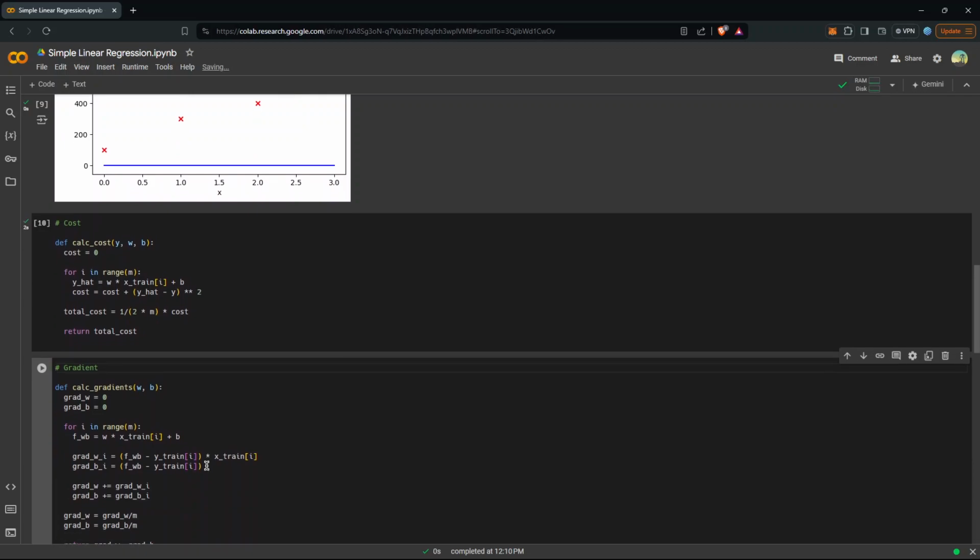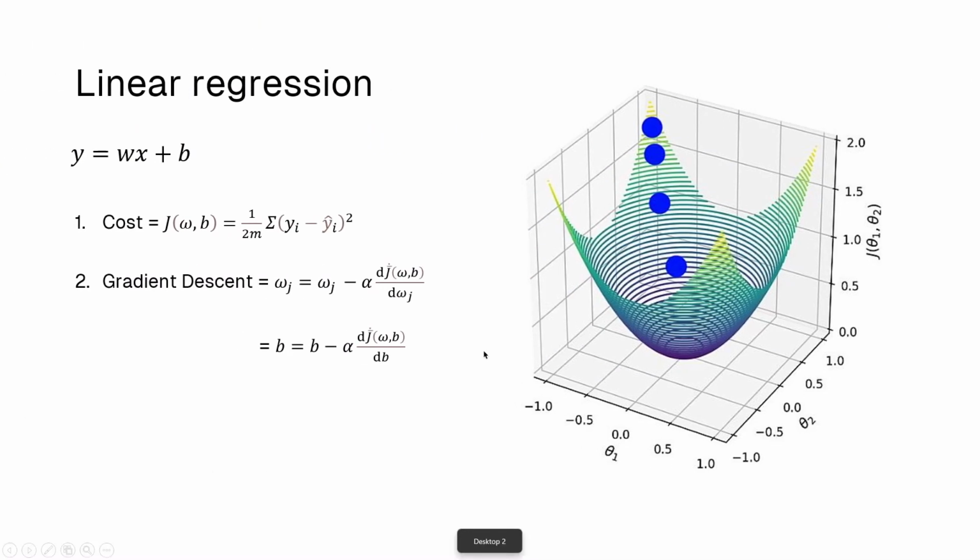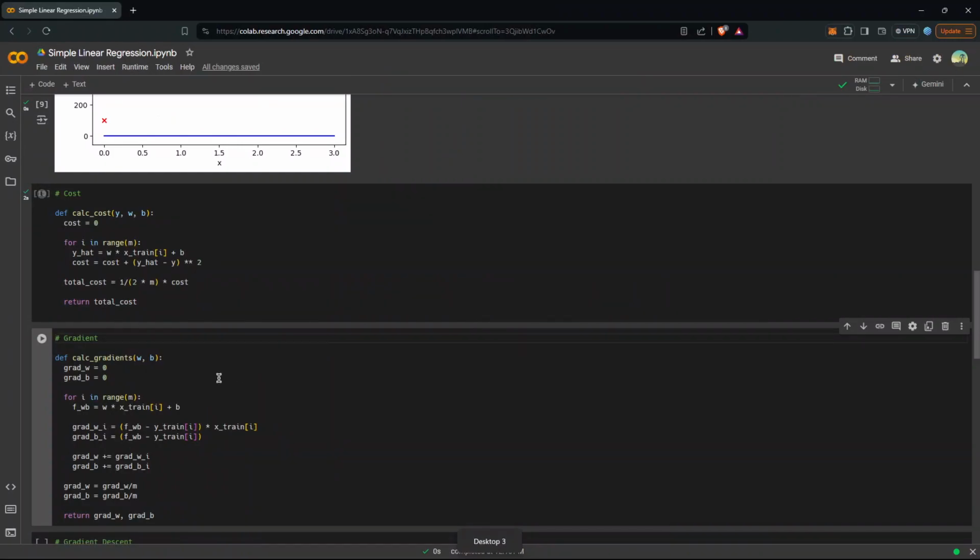After this, we try to calculate the gradients. What do we mean by gradients? By gradients, what we mean is this part over here, the part where we calculate how much the cost changes for w and b. There's an equation for this, and the equation is just grad w.